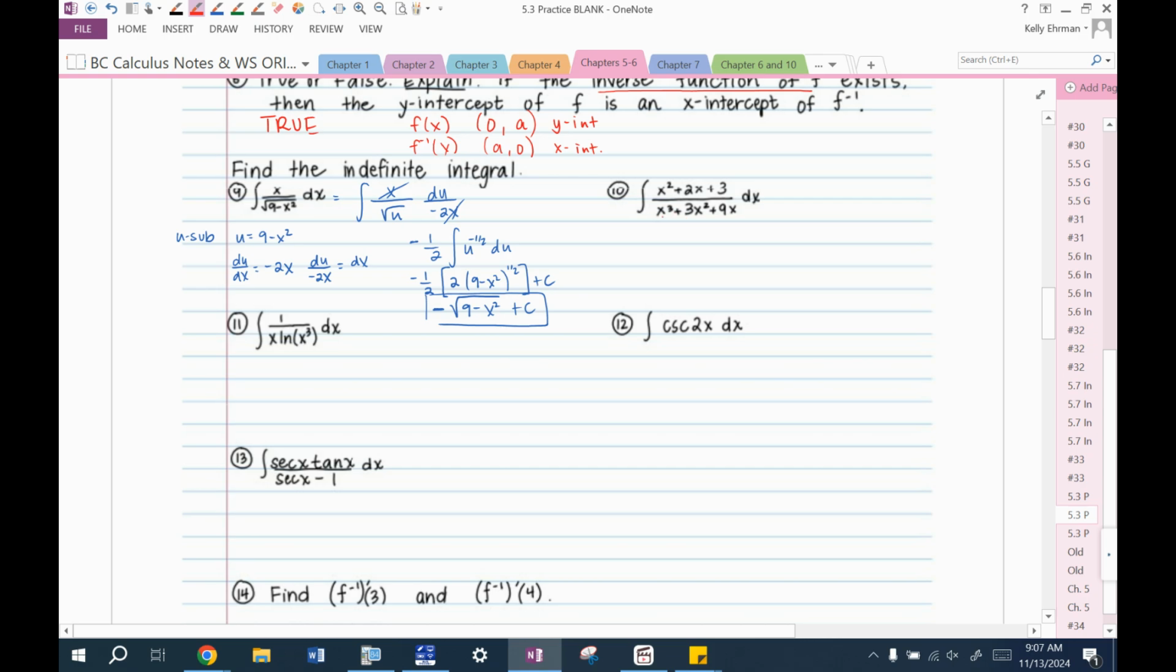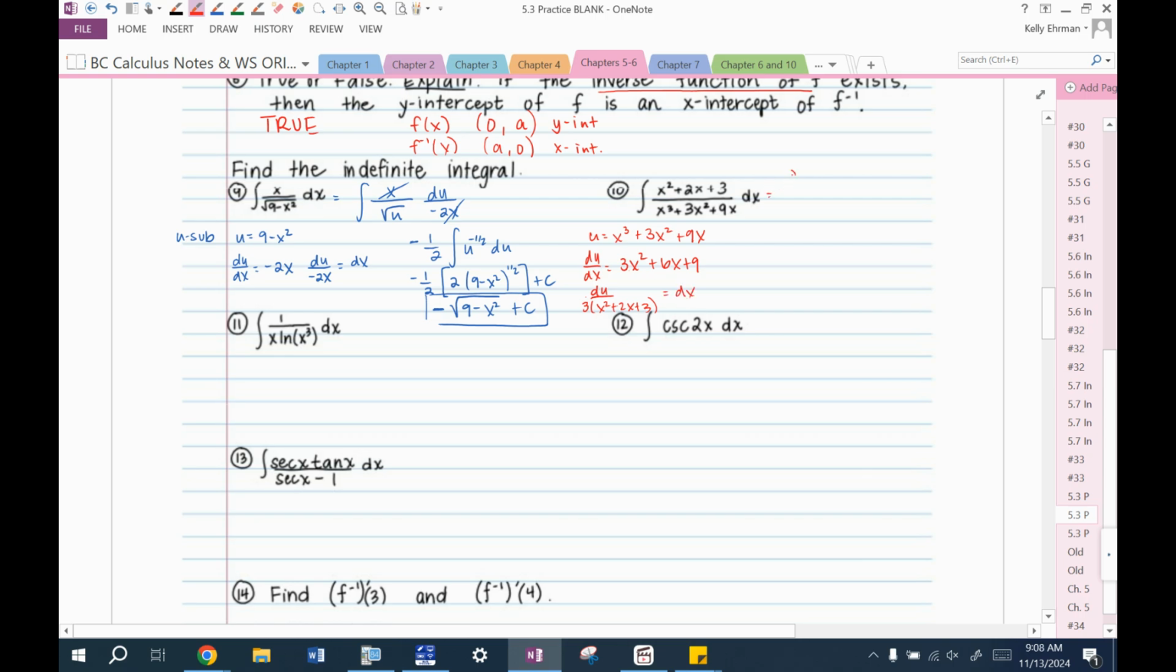For number 10, I see a denominator that has a higher degree than a numerator, so I'm going to let u equal the denominator, x cubed plus 3x squared plus 9x. du/dx is equal to 3x squared plus 6x plus 9. Let's solve that for dx. And I'm noticing I can factor 3 out: x squared plus 2x plus 3. And that's a good sign because I have that exact expression here.